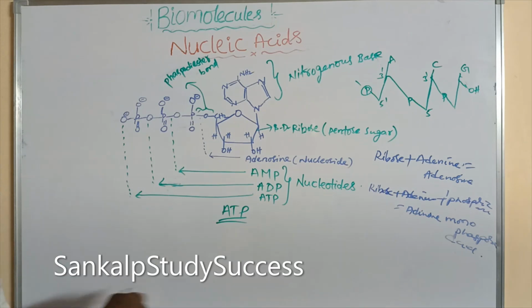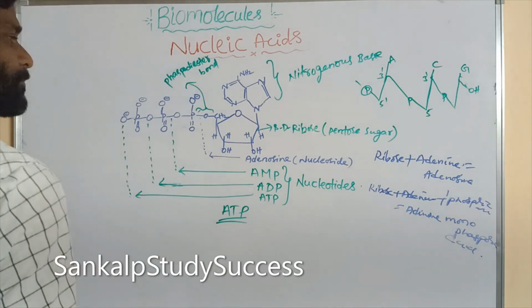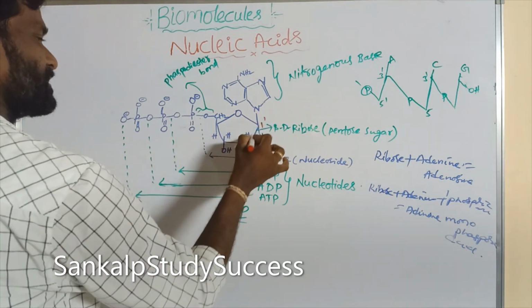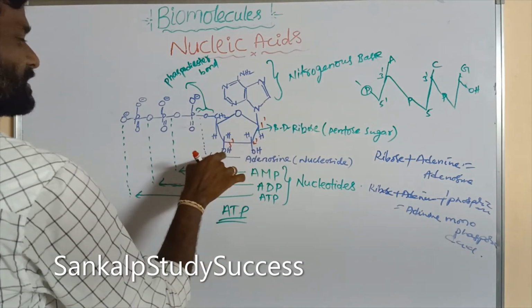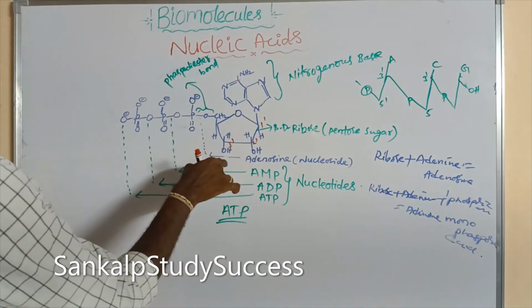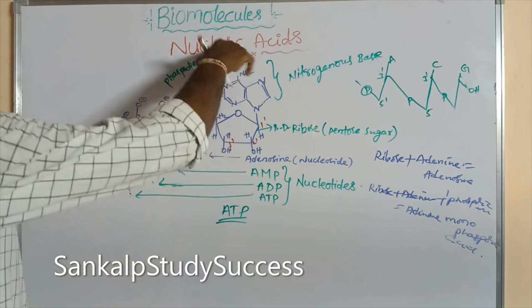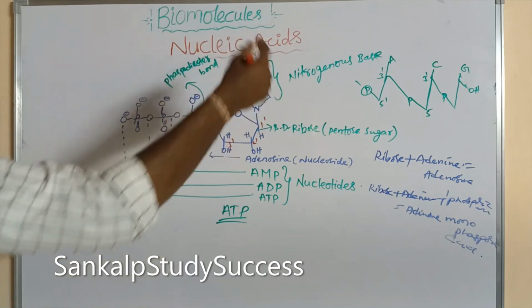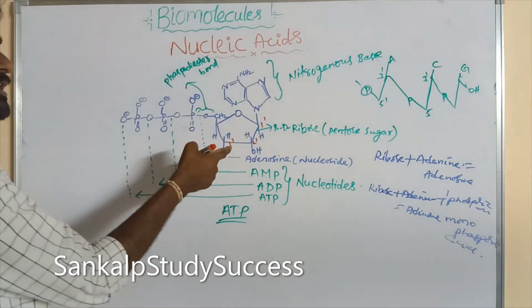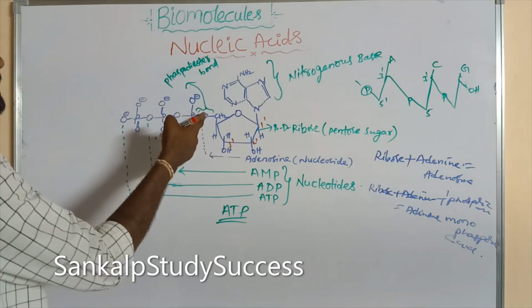So what is that 3' position? This is the 3' position: 1 dash, 2 dash, 3 dash. Here a 3 dash OH group is present. If this is one nucleotide, we can take another nucleotide, and these two are connected through the 3' position and 5' position.